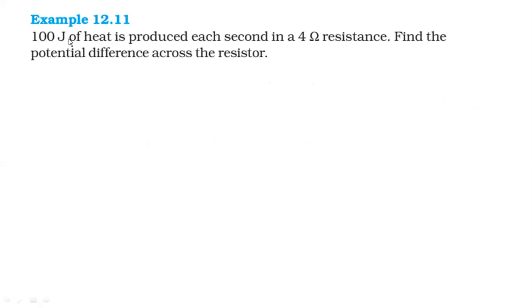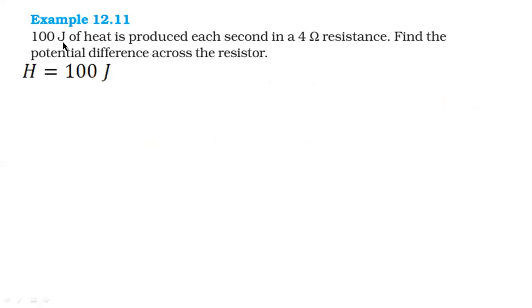How much is the heat? 100 joule. What about time? Time is 1 second. What about resistance? 4 ohm. They are asking us to calculate potential difference. That means they need the value of V.